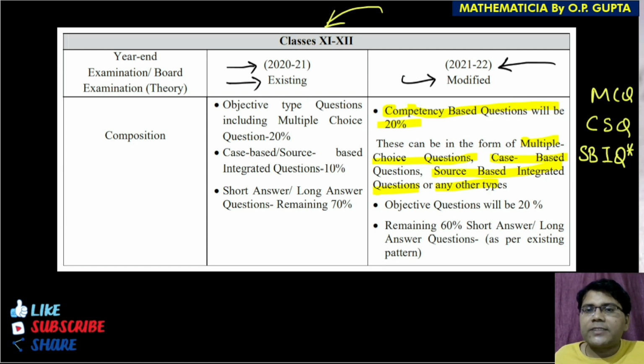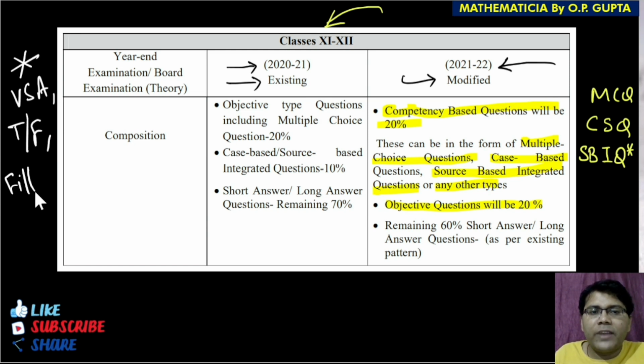Now further it states in this particular portion that objective questions will be 20%. That means very short answer type questions, true false type questions, and fill in the blank type questions, means fillers. Moreover, it is stated that for the remaining 60% of the question paper, the questions will be short answer or long answer type as per the existing pattern, the questions with which we are all familiar, normally of 3 or 4 marks and 5 or 6 marks, right?